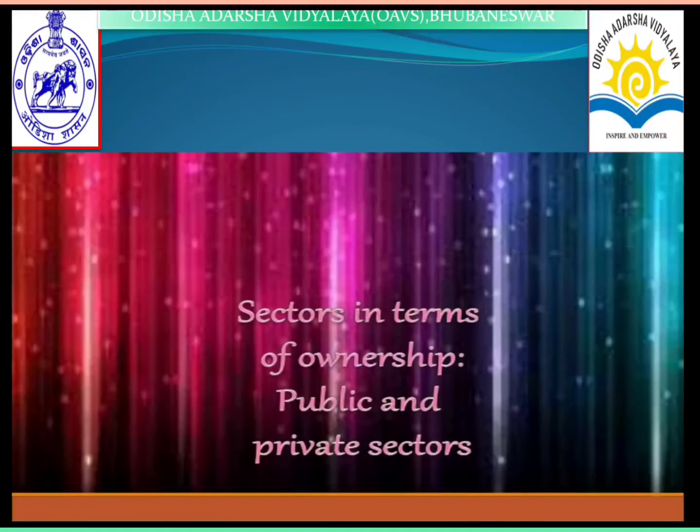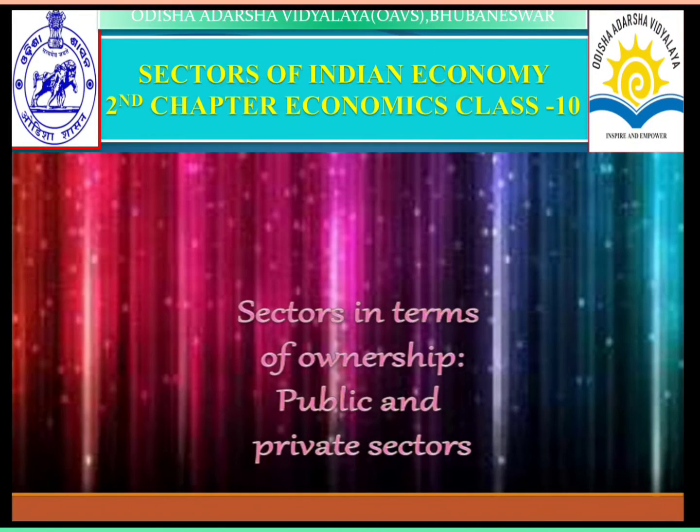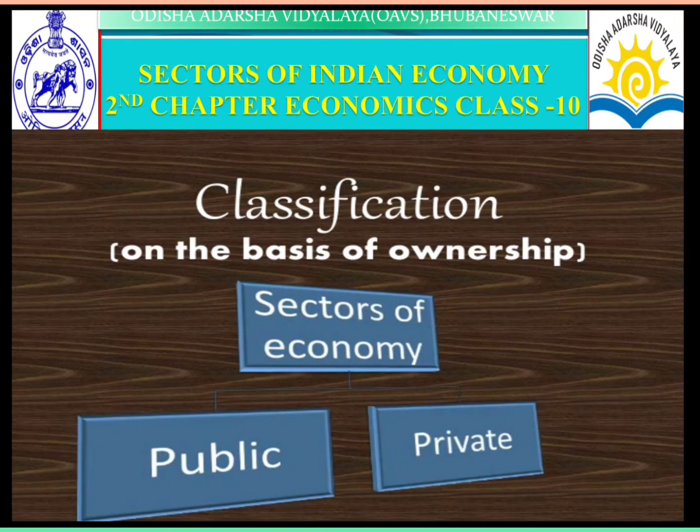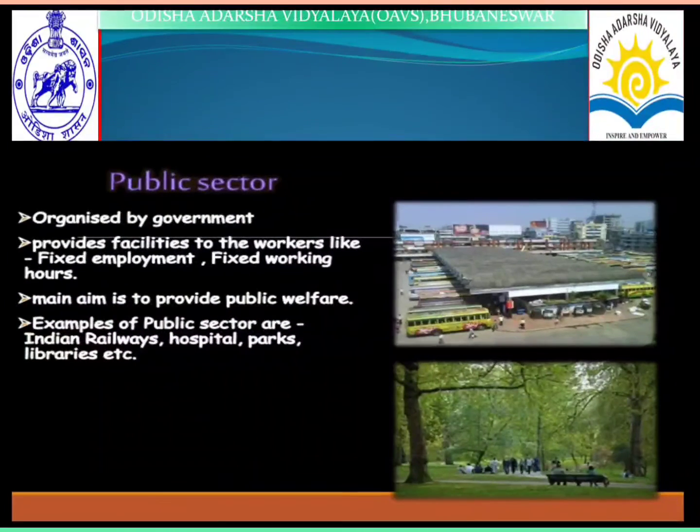Next, that is sectors in terms of ownership, public and private sectors. This is the classification of sectors of the economy on the basis of ownership, that is public and private. Next, the public sector is organized by the government and provides facilities to the workers like fixed employment, fixed working hours, and is managed to provide public welfare.